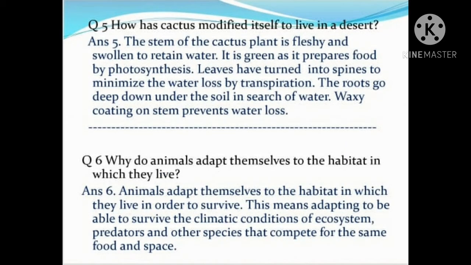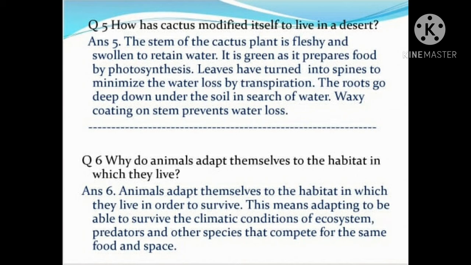Question number 5. How has cactus modified itself to live in a desert? Come to its answer. The stem of the cactus plant is fleshy and swollen to retain water. It is green as it prepares food by photosynthesis.